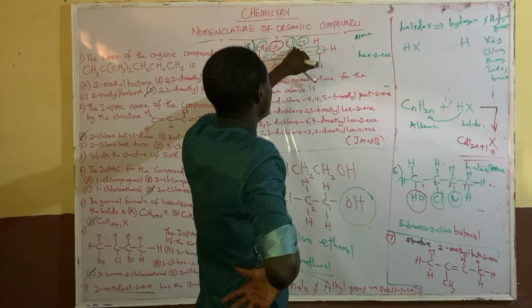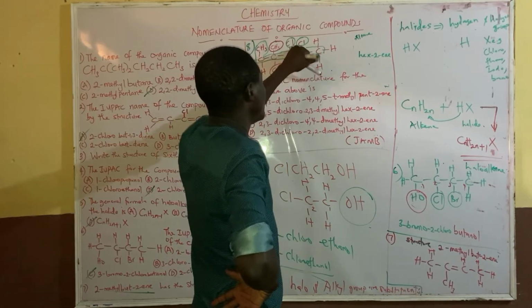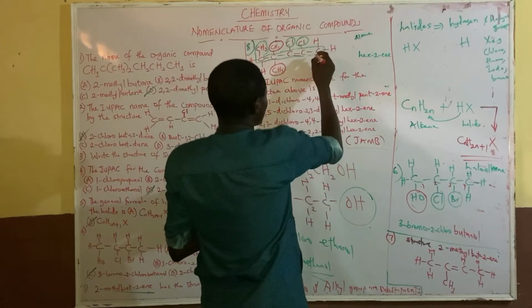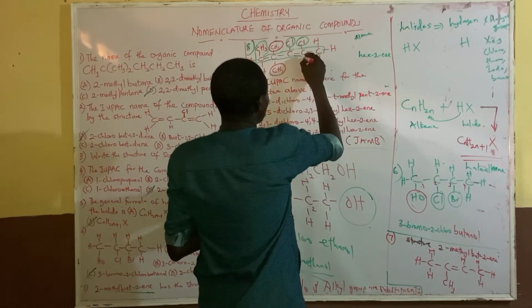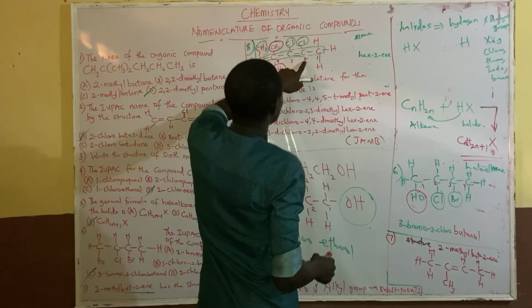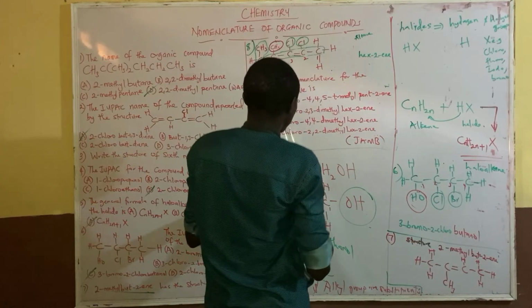2-chloro, 2-methyl. So this is dimethyl. But what is the position? If I start counting because of the position of this one, let's start counting: 1, 2, 3, 4. Meaning that chloro falls on number 2 and 3.